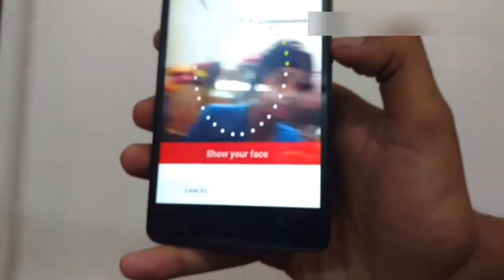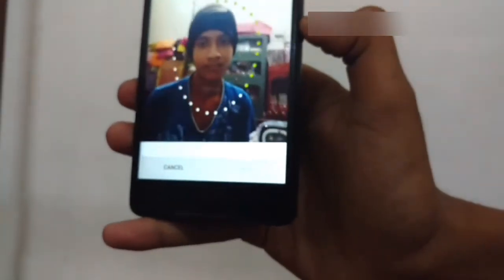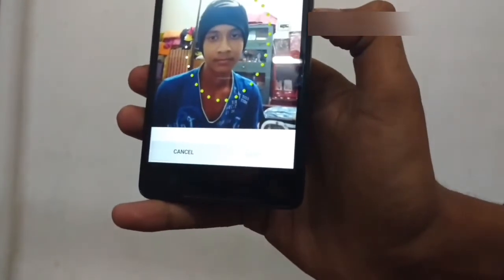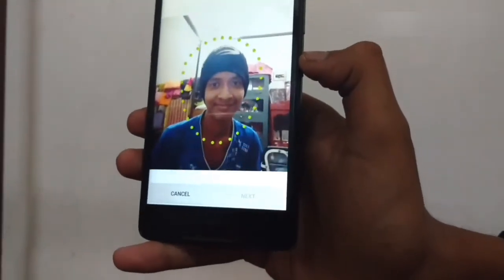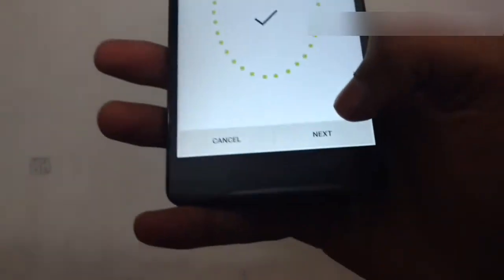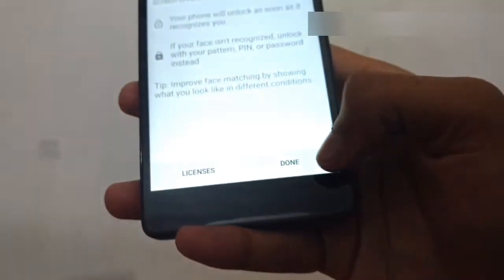Let me zoom it quite big. Just make a face. Come on, buddy, smile. And now it's done. Just click on next, and all set. So now the trusted face is active.